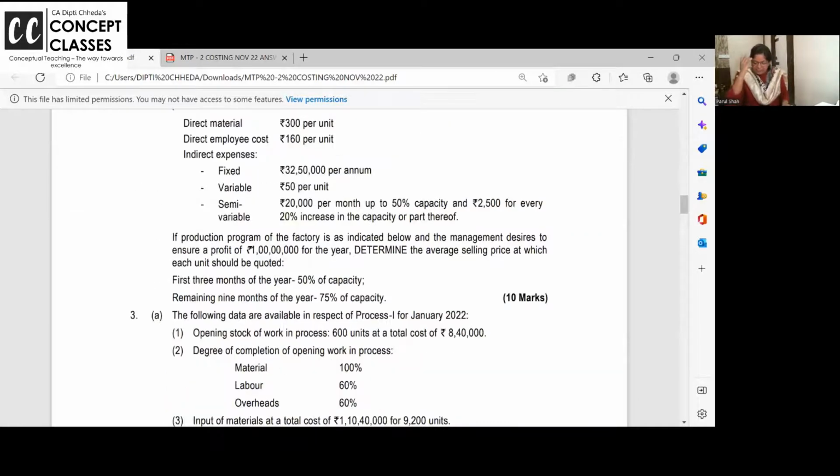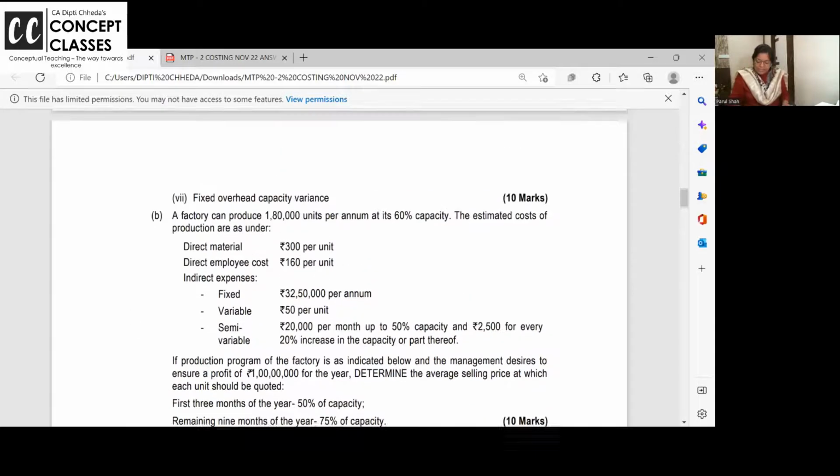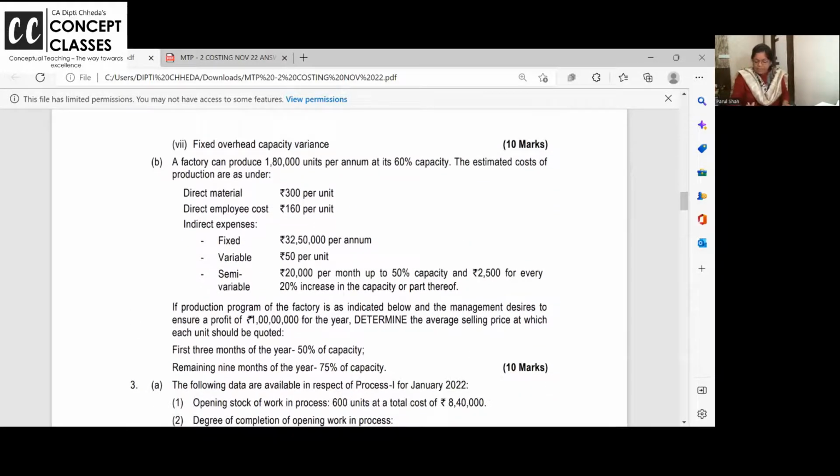Variances are very simple. Even this is a cost sheet problem. I think you all should attempt it, like 60%. 1,80,000 units are produced at 60%. So at 100%, how much? Now the first 3 months it is 50%. Pick up your calculator.